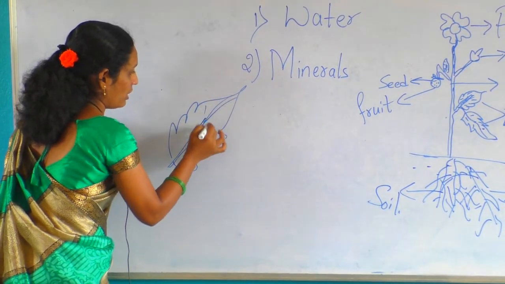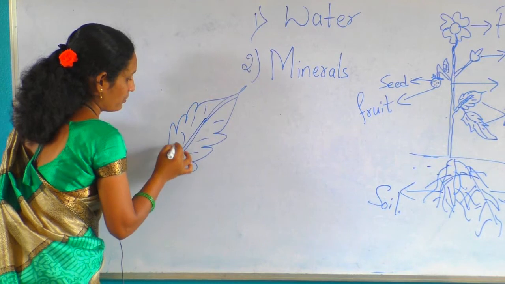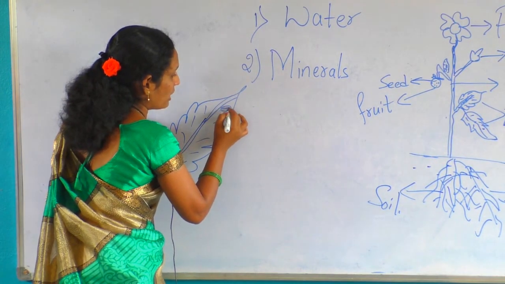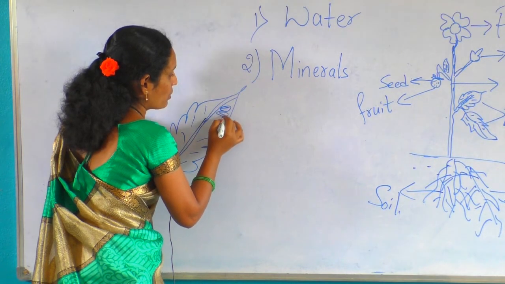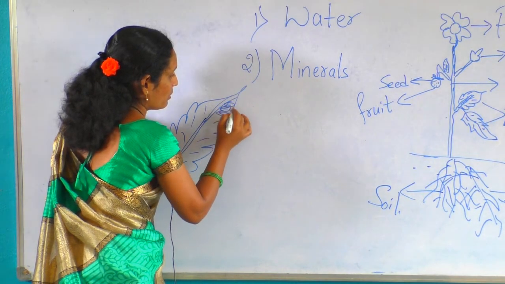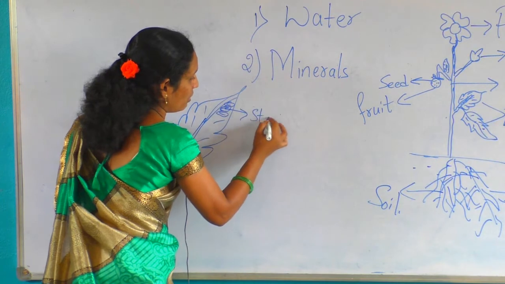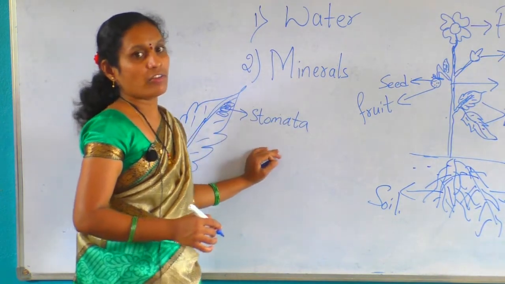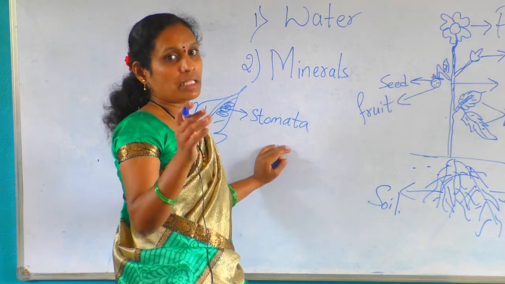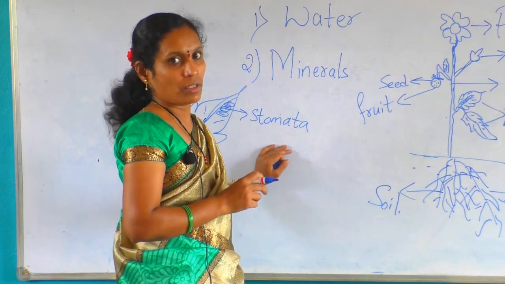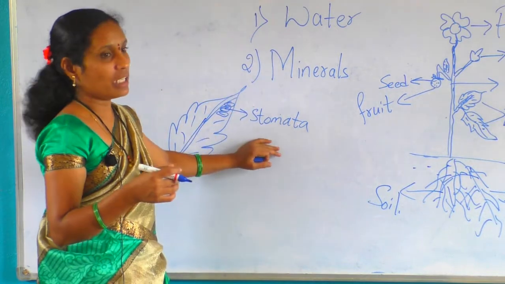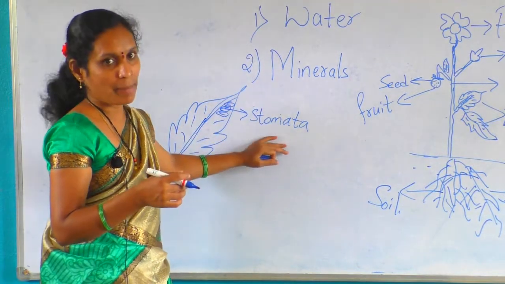Structure of the leaf. In this, small tiny pores are there. This is called stomata. We can't see them. If you want to see, we may see through the microscope. In higher classes, we will study about this stomata part in brief.